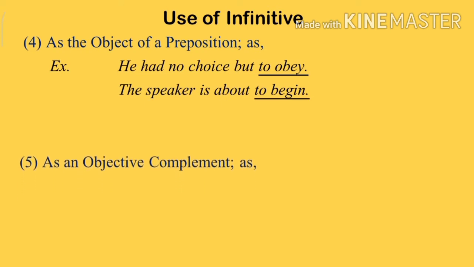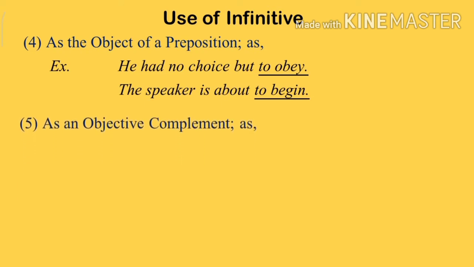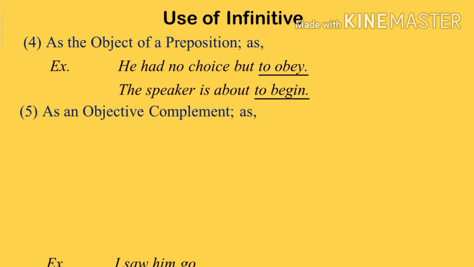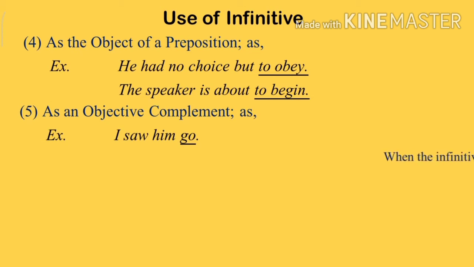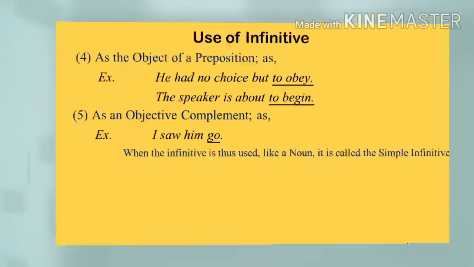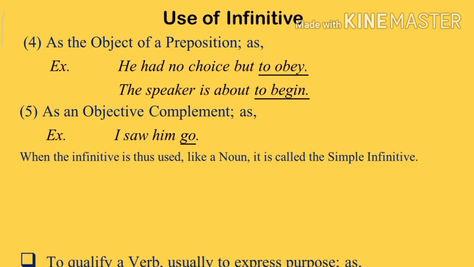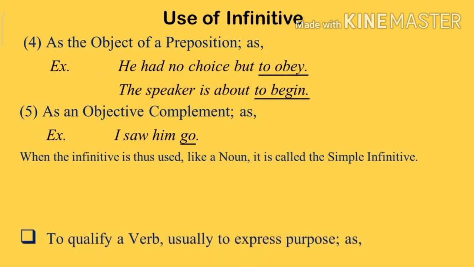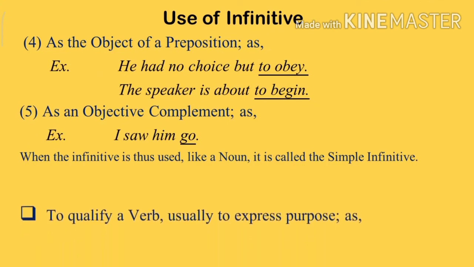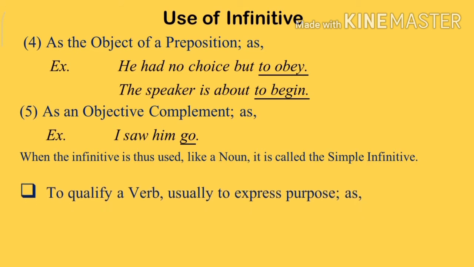Number 5, as an object complement. For example, I saw him go. When the infinitive is thus used like a noun, it is called the simple infinitive.